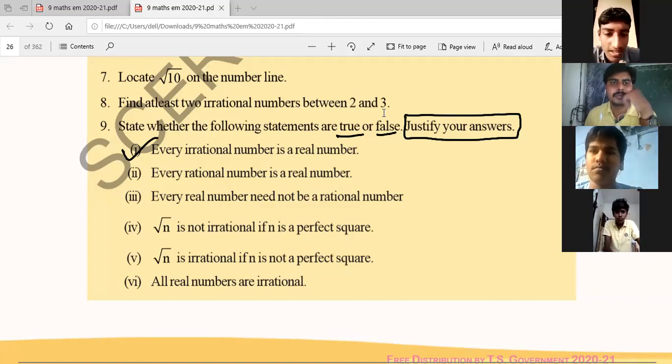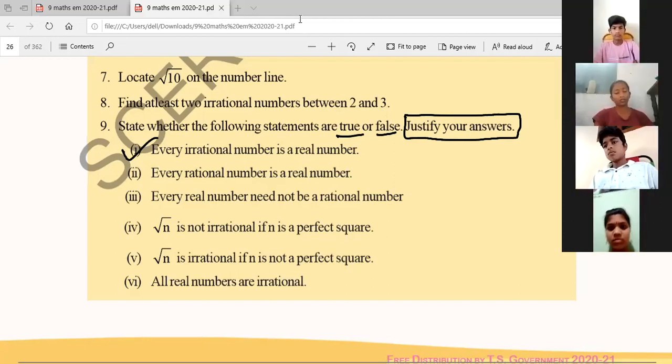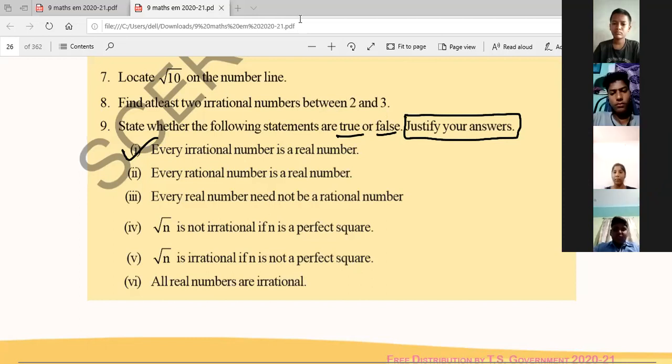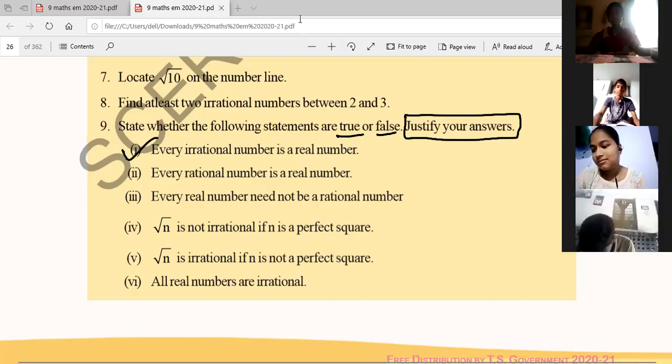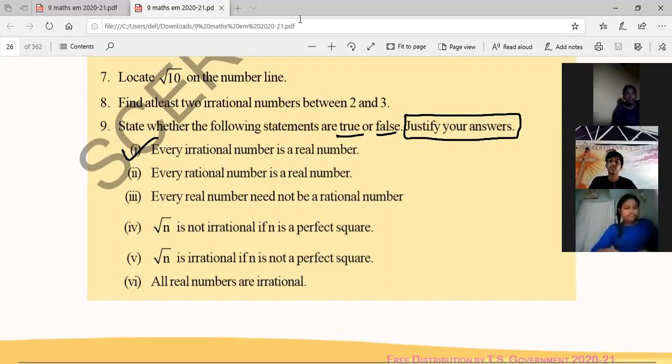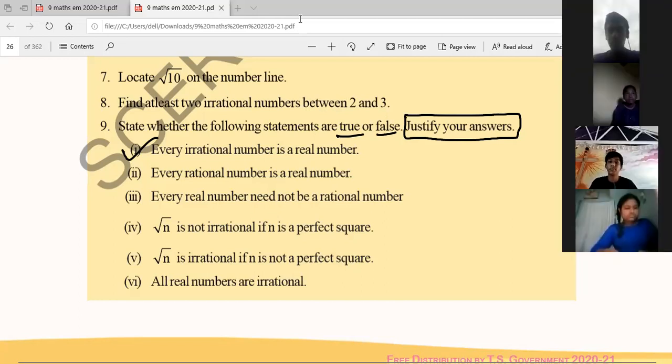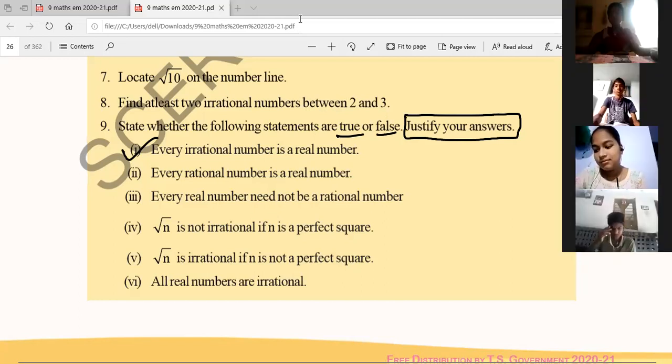Sir, rational and irrational numbers are real numbers. Rational or irrational numbers are real numbers. Okay. Vaishnavi, can you justify your answer? Justification is not here, right? Anyway, it's true, Nana.